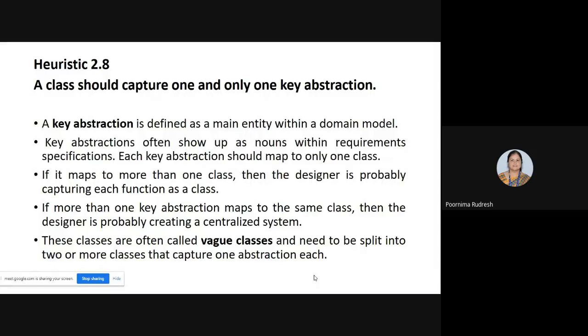Then these abstractions should be split into three classes. Abstraction 1 for one class, abstraction 2 for another class, abstraction 3 for one more class, like that. Such classes are said to be vague classes. Understood? Heuristic 2.8 is mainly dealing with abstraction, meaning the class should capture one and only one key abstraction.